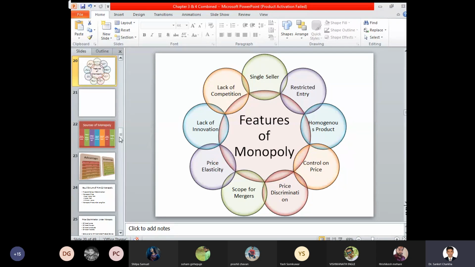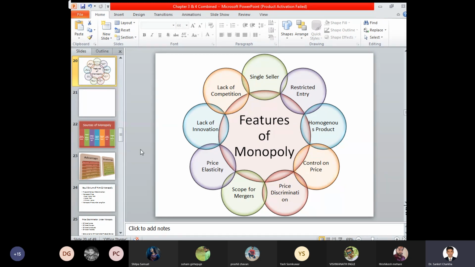So always innovative techniques have to be used, and accordingly, based on those concerns, we can apply the various features or factors of monopoly that exist. And lastly, lack of competition. Lack of competition is a major feature of a monopoly market, wherein there are no competitors available. Why? Because only your product, commodity or service rules the market, and there are no other competitors available.